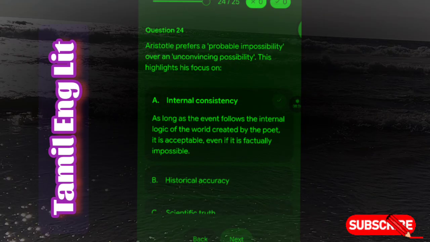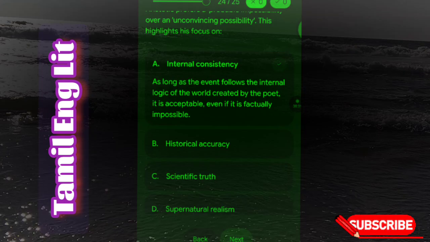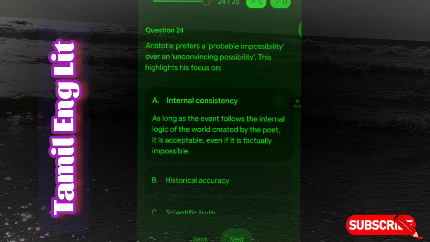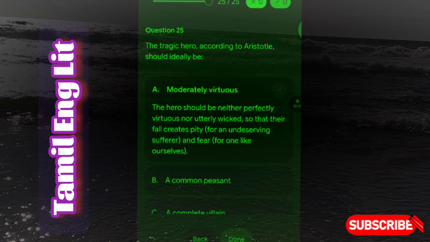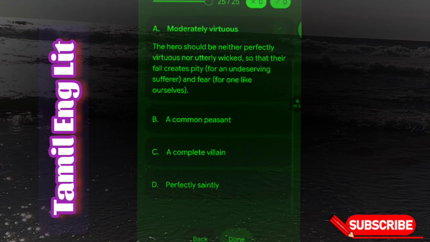Next question is, Aristotle prefers a probable impossibility over an unconvincing possibility. This highlights his focus on internal consistency. As long as the event follows the internal logic of the world created by the poet, it is acceptable even if it is factually impossible. Next question is, the tragic hero according to Aristotle should ideally be moderately virtuous. The hero should be neither perfectly virtuous nor utterly wicked, so that their fall creates pity for an undeserving sufferer and fear for one like ourselves.